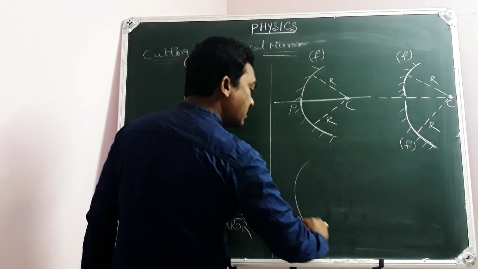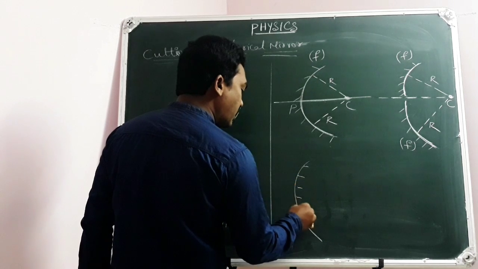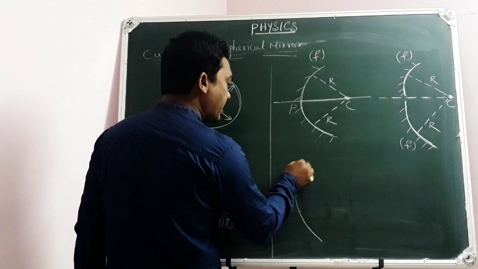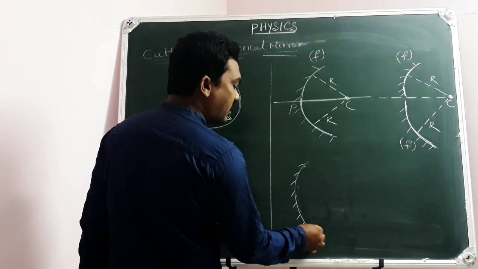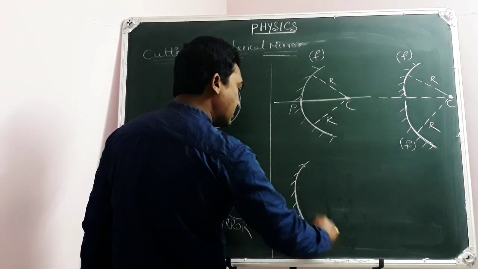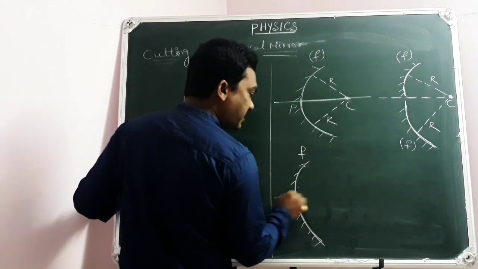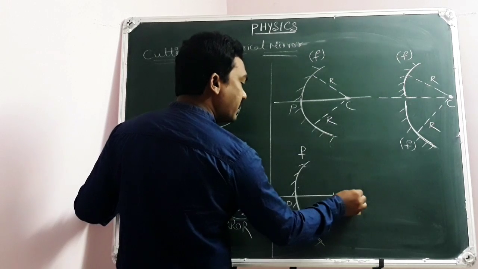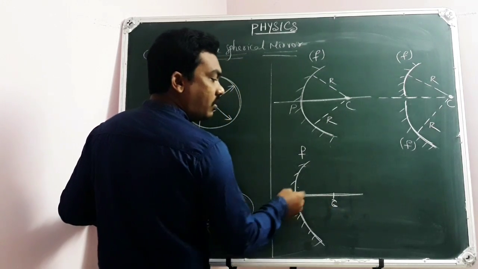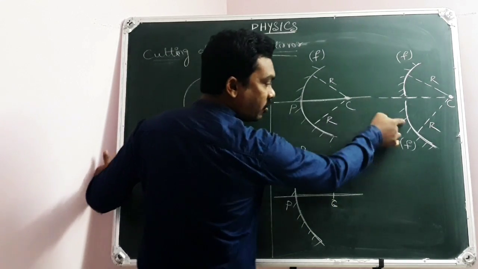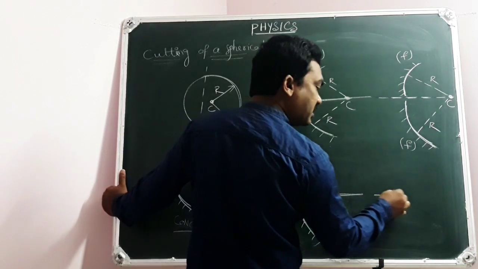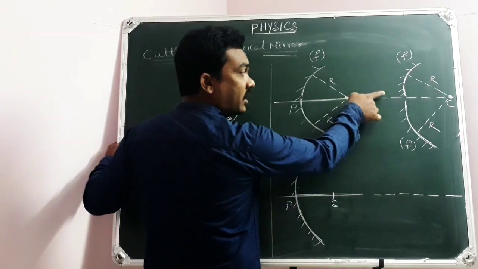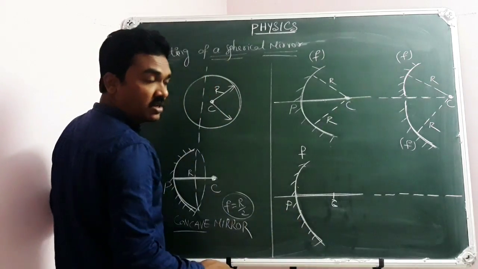Here, this is a spherical mirror whose focal length is f. Let me take an example of a concave mirror like earlier. Here it is a concave mirror whose focal length is f, and here is the principal axis, pole and center of curvature. Now the spherical mirror is cut into two pieces along the principal axis, but this time after cutting I am not going to let them stay there.